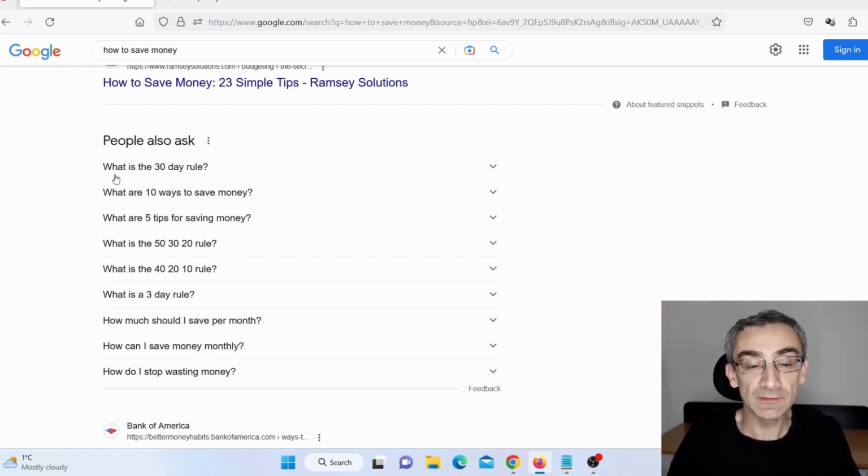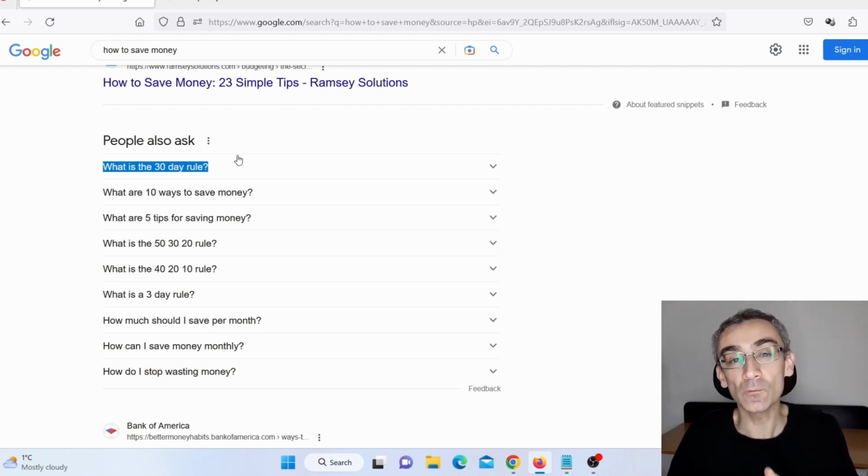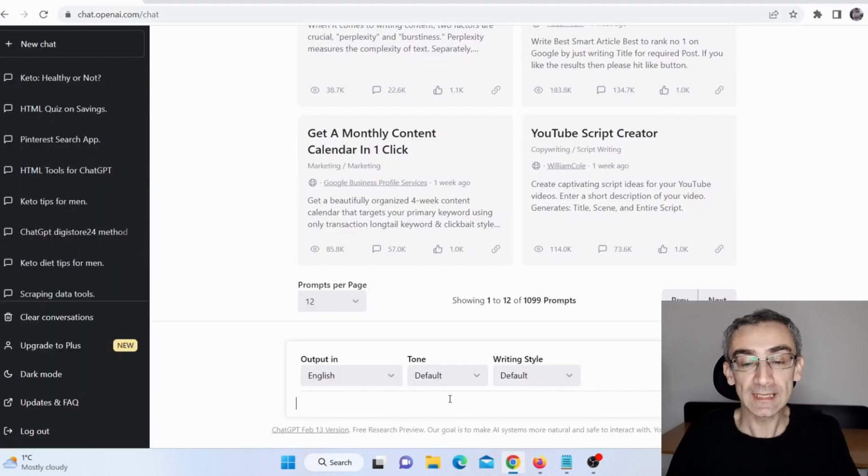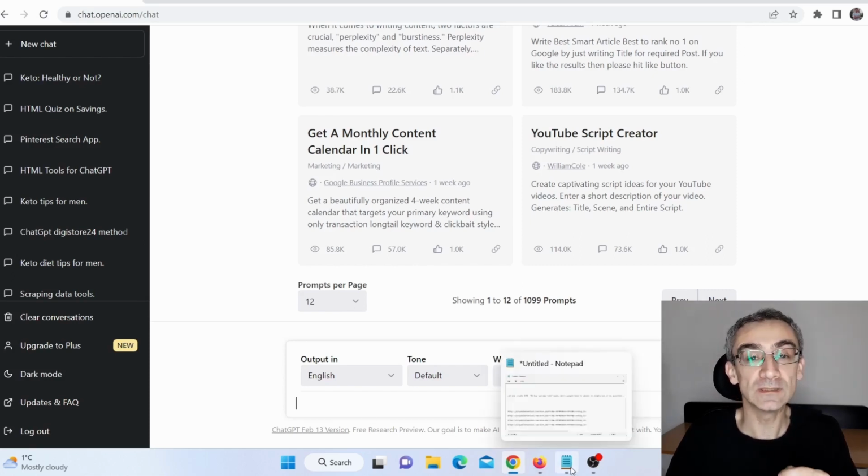So for example, here we can see what is the 30-day rule. So this is the question that people most often search related to how to save money, and that is exactly what we need because we are offering them a way to save money by using free gift cards. So what I need to do, I simply need to copy this, and now I need to go on ChatGPT and I need to say to ChatGPT to write me an article about this, okay?